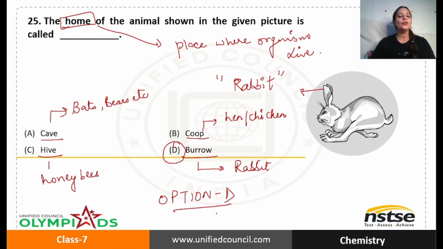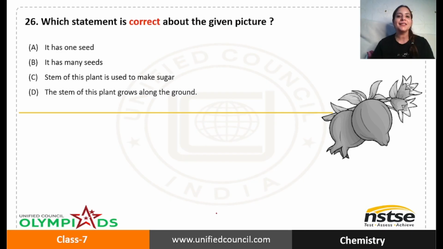So this is how all the questions are very easy. You have to be smart enough so that you can write correct answers. Okay, the next question states, which statement is correct about the given picture? You can see here, this is a picture given. We need to tell which statement is correct. I hope you can recognize this. What is it? Yes, you got it right.